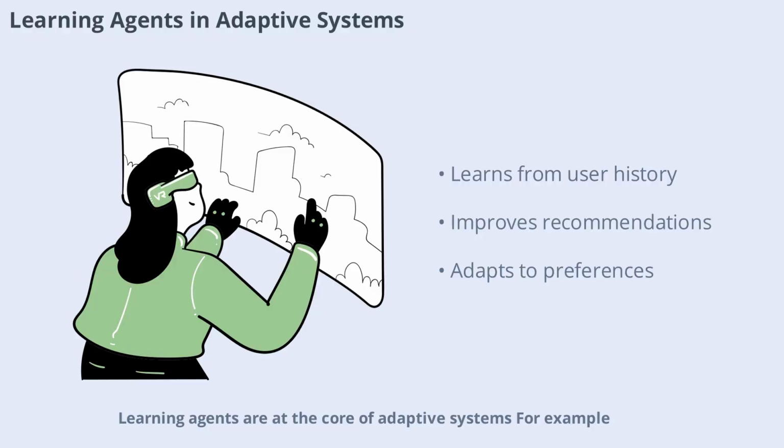Learning agents are at the core of adaptive systems. For example, a recommendation engine on a streaming platform learns from your viewing history to suggest new content. As you watch more shows, the agent updates its recommendations, becoming more accurate over time. This continuous learning process allows the system to adapt to your preferences and provide a personalized experience.